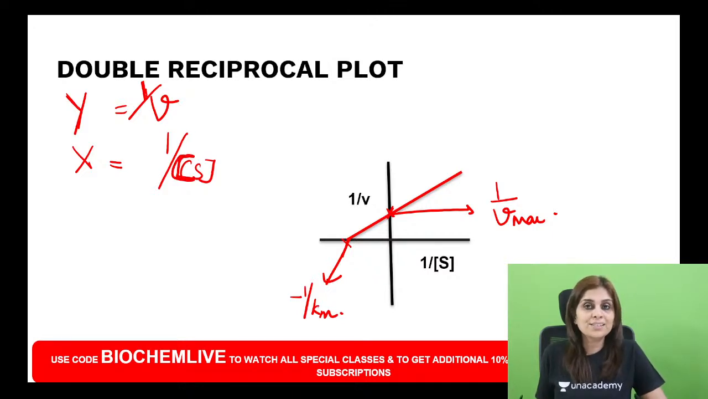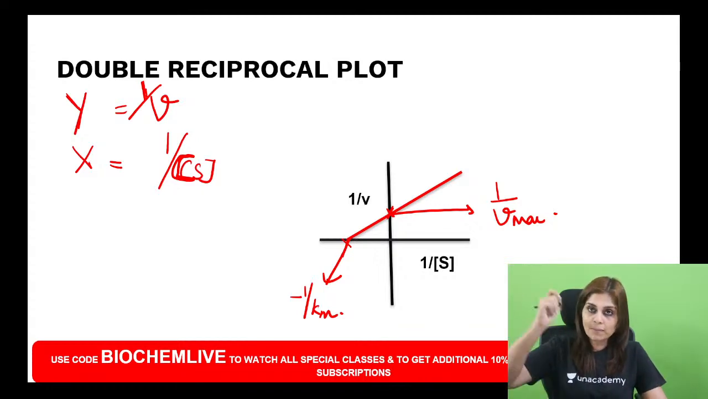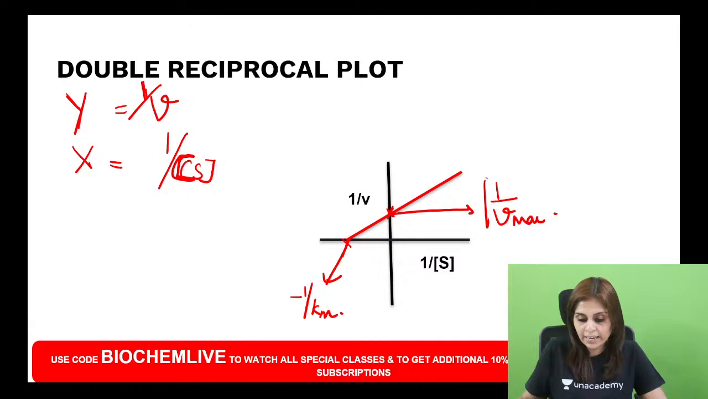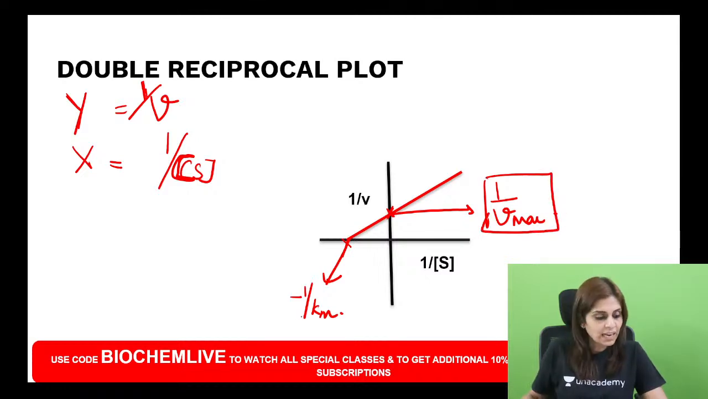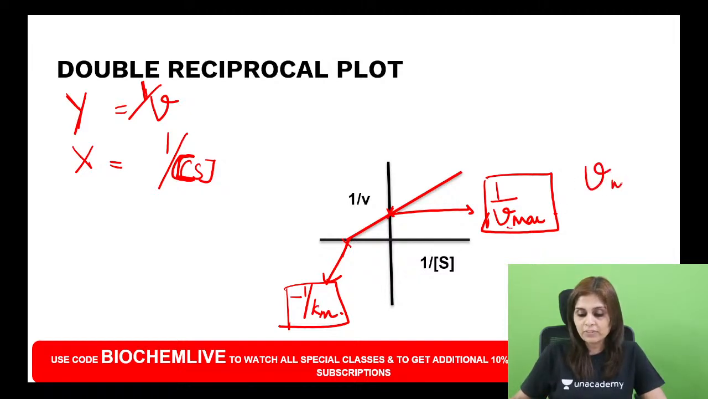You will get a straight line. And if you extrapolate the straight line, at what point does it cut the y-axis? It cuts the y-axis at 1 by Vmax, and it cuts the x-axis at minus 1 by Km. So if I take a reciprocal of this, I will know what is Vmax. If I take a reciprocal of this, I will know what is its Km.